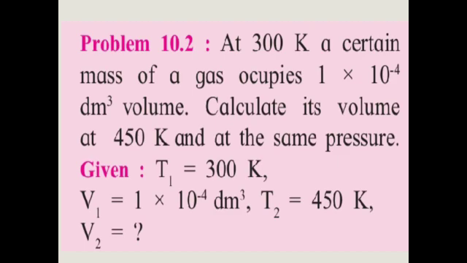So in this numerical, there is the given T1. T1 is the initial temperature, that is 300 Kelvin, and final temperature is 450 Kelvin. So T1 is equal to 300 Kelvin and T2 is equal to 450 Kelvin. And initial volume will be V1 is equal to 1 into 10 raised to minus 4 dm cube. And according to this data, we can find the V2, that is the final volume. So V2 is equal to question mark. Find the V2, the volume at 450 Kelvin.